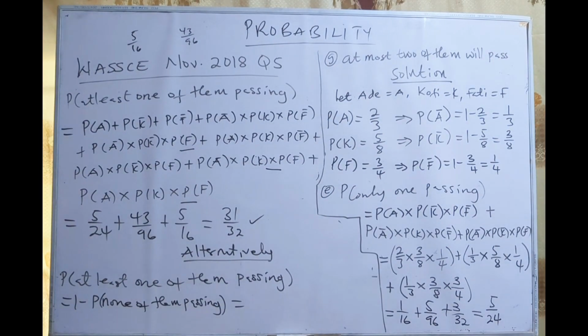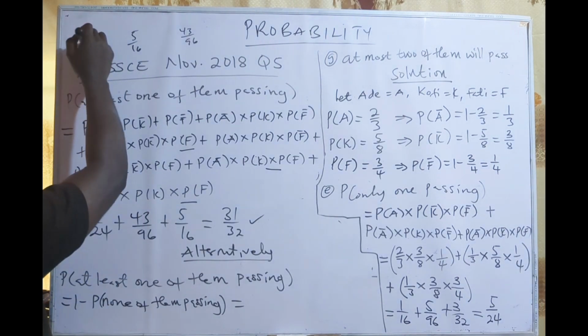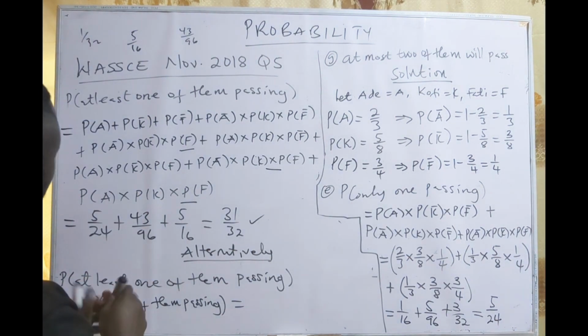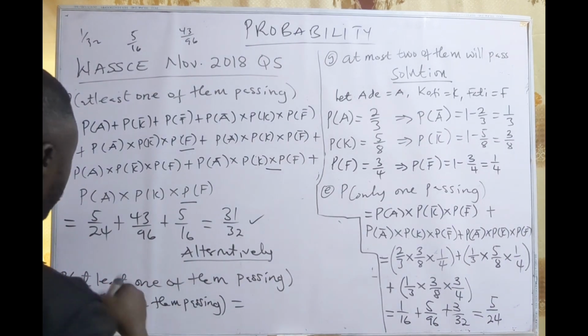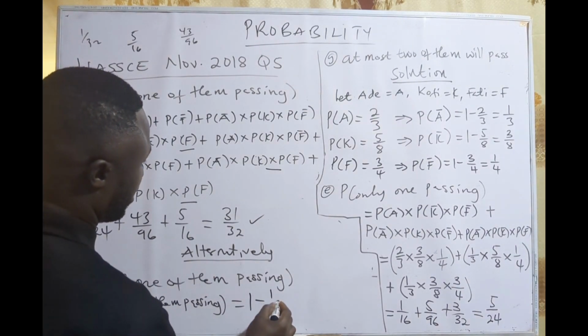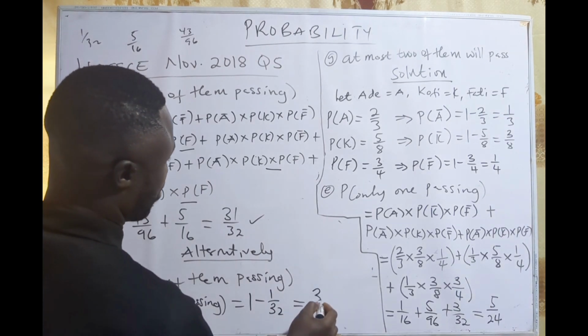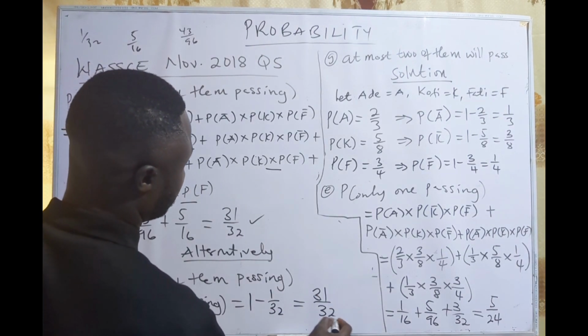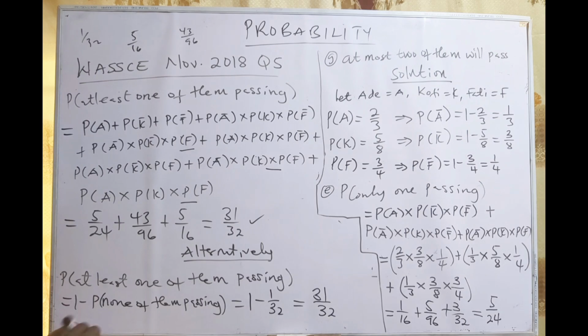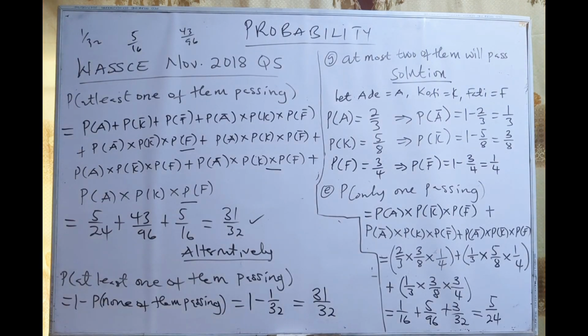Realize that for none of them passing, we had 1 on 32. So we just say 1 minus 1 on 32, which gives us 31 on 32, the same as this one. That is the probability of at least 1 passing. You see that you have been able to work this in the shortest possible time.